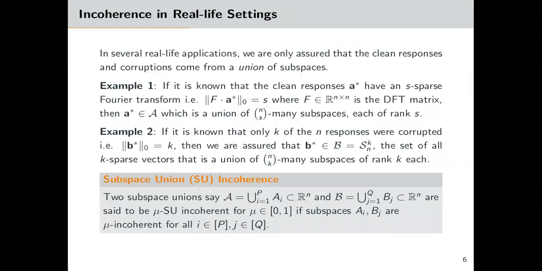In real-life applications, we don't know the exact subspaces to which A star and B star belong, but are often assured that they come from known unions of subspaces, say script A and script B. For example, if A star is known to have a sparse Fourier transform, then it belongs to the union of n choose S many rank S subspaces, each spanned by some S of the Fourier basis vectors. Similar is the case if B star is known to be k-sparse. A natural extension of subspace incoherence tells us when two unions of subspaces are mu incoherent.